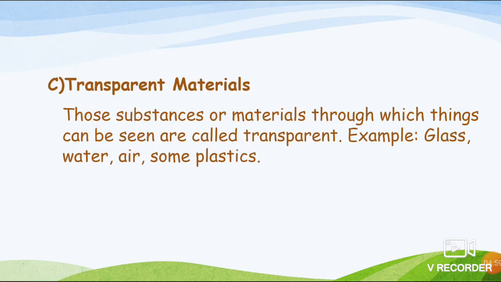And the third thing is transparent material. Very common examples: glass, air, water. How can you say that air is transparent? You know that each and every corner of our room and office or this environment where we are surviving is filled with air. If it is not transparent, then we can't see each other.